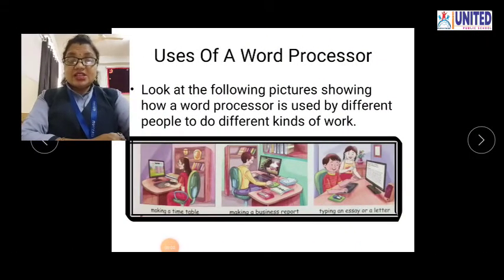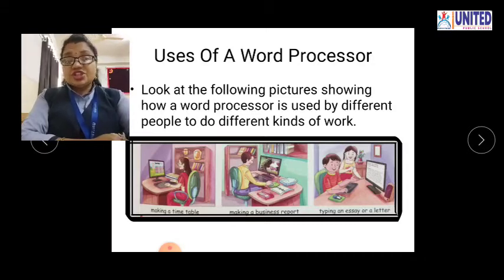Now let us see what the uses of a word processor are. Look at the following pictures showing how a word processor is used by different people to do different kinds of work. Okay, that means this word processor we can use for doing different kinds of work. So in the first picture you can see making a timetable.